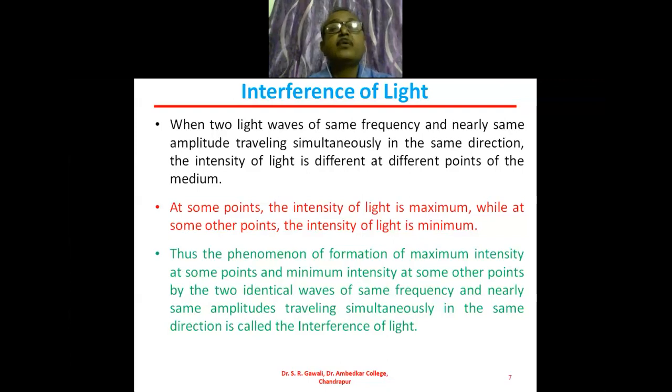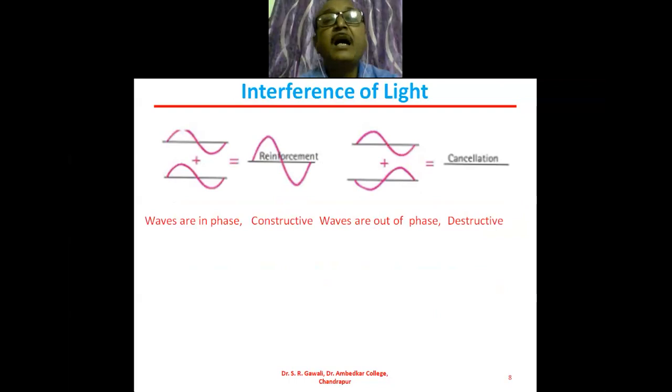Now we will see this interference of light by graphical method. Now here in this slide I have shown the two waves. So this is the first wave and this is the second wave. Both waves are exactly similar to one another. And here this is the amplitude. This middle point and this peak point, whatever be the distance is there, that is nothing but amplitude of the wave. Suppose the amplitude of the first wave is A and amplitude of the second wave is also A. Both amplitudes are the same.